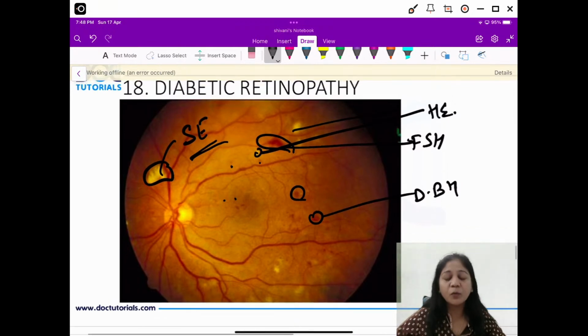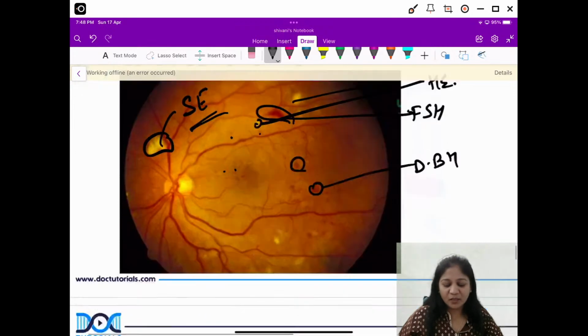Something about this cherry red spot. But what is important as per my view is Berlin's edema. Okay, Berlin's edema is a very important topic, something about trauma. So I think that can be your important question, okay?